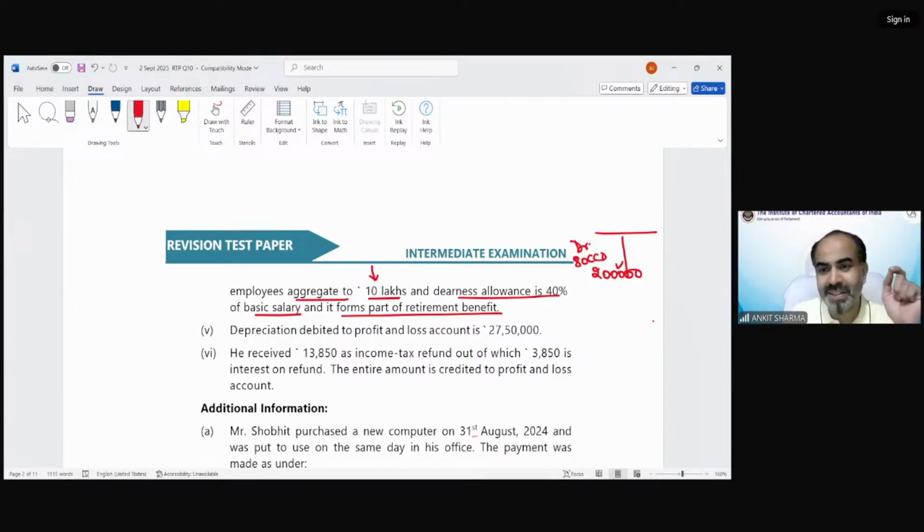Now what 80CCD says is that you can only claim 14% contribution as deduction. But we have paid 20%.